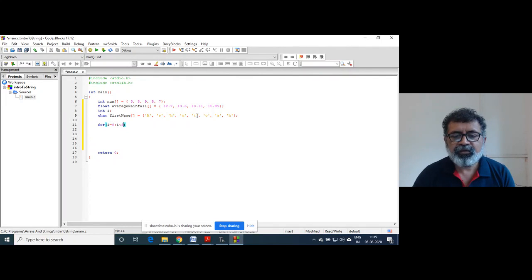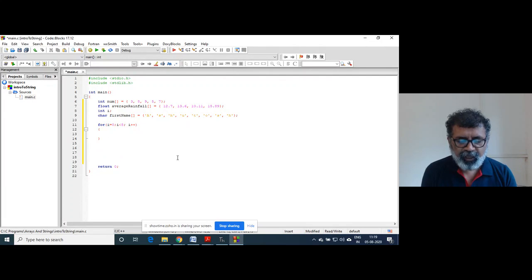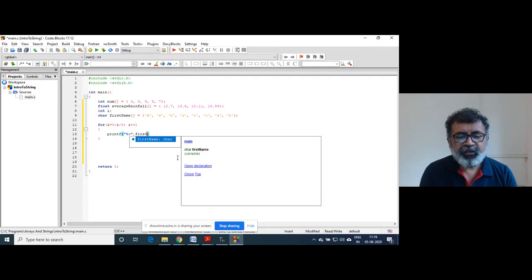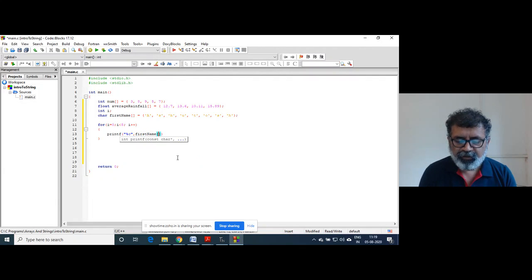Then I have to write i plus plus. Then I will write here printf, percent c, and then I have to write here first name, i.